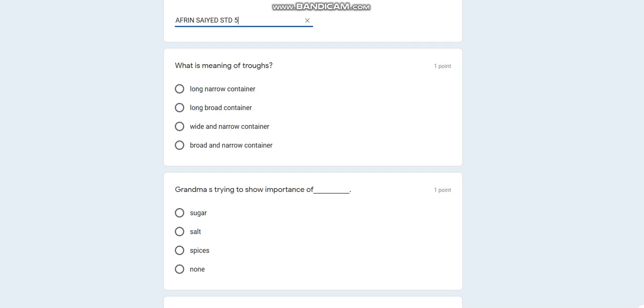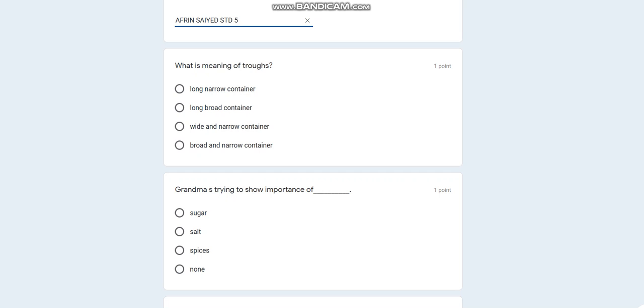Whether it is long narrow container, long broad container, wide and narrow container, or broad and narrow container. Among these four options, there is one correct answer. Now I have to find out which one is the correct answer. I have already learned my chapters and gone through the meanings. I have gone through the chapter thoroughly, I did my course book exercise, and I have learned meanings too. So I'll know the answer to this question.